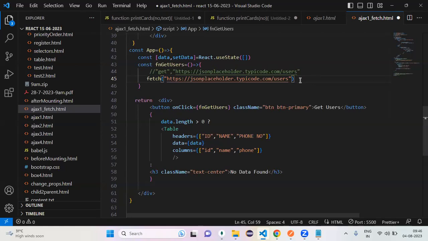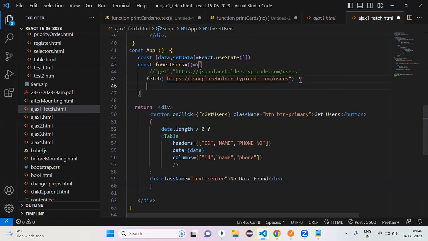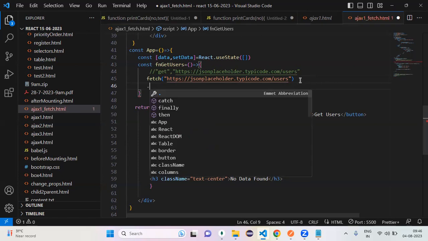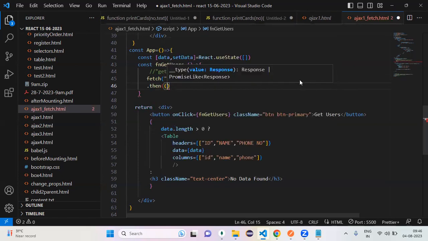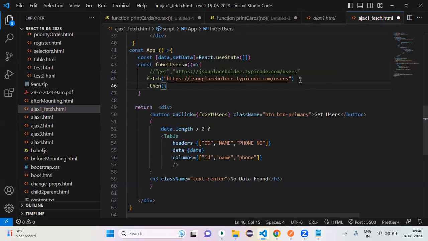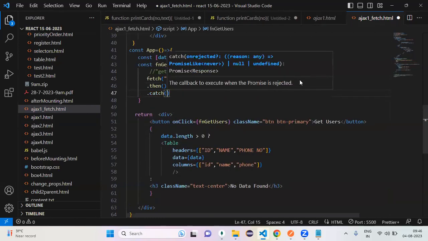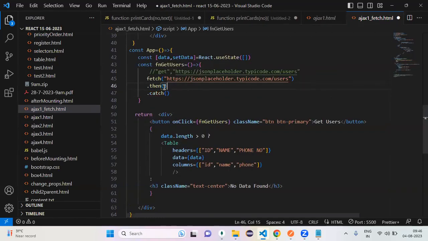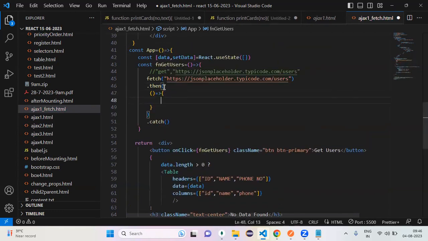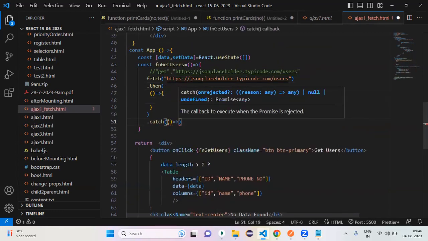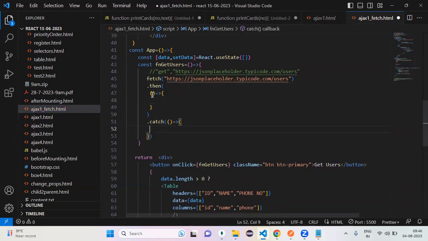Then fetch returns a promise with some result. So you know how to handle a promise. How to handle the promise? By using then, catch and await. Can I go with then? Then takes two functions, one for success and another for failure. Failure I can handle with catch. If my first then function executed, it means my request got completed with success. If the second function executed, it means my request got completed with failure.